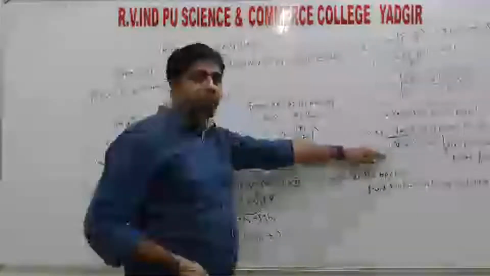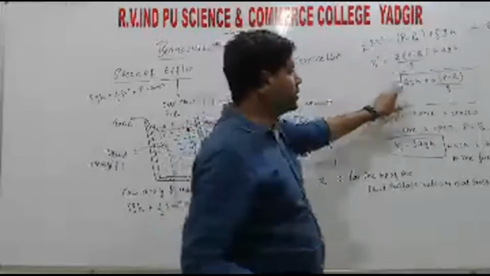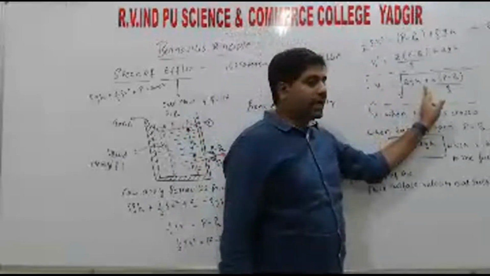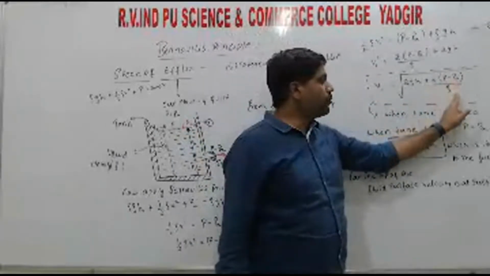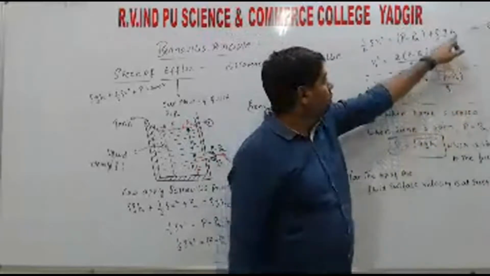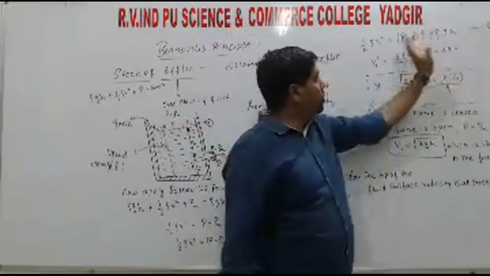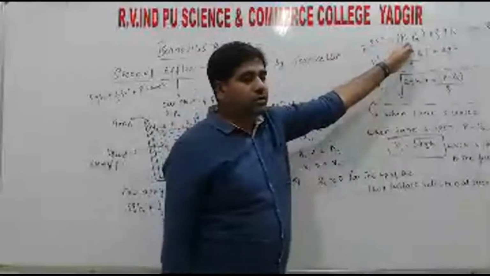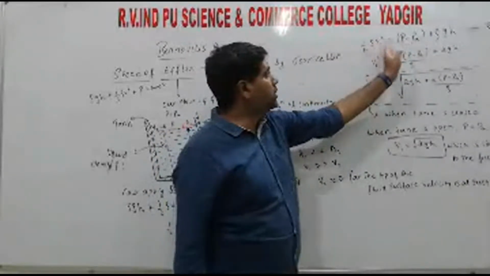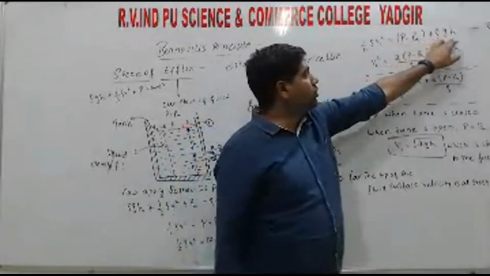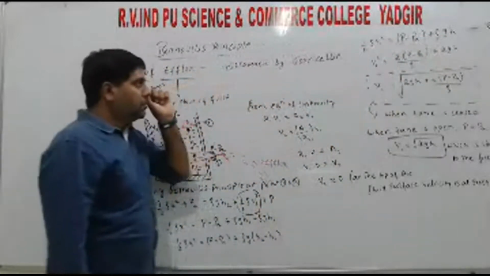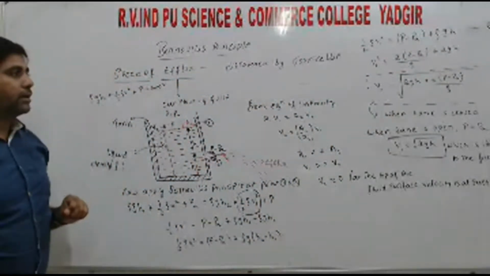The relation should be identical when the tank is closed and when it is open. When closed, the relation is under root of 2gh plus 2 into P minus PA by rho, right? If we divide by rho, or shift rho to the RHS, it comes under the root, and 2gh by rho cancels with rho, right?